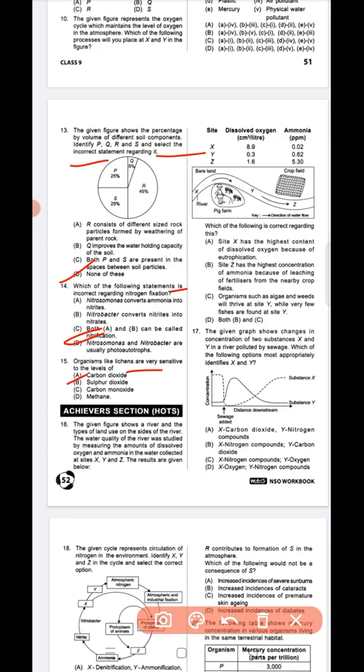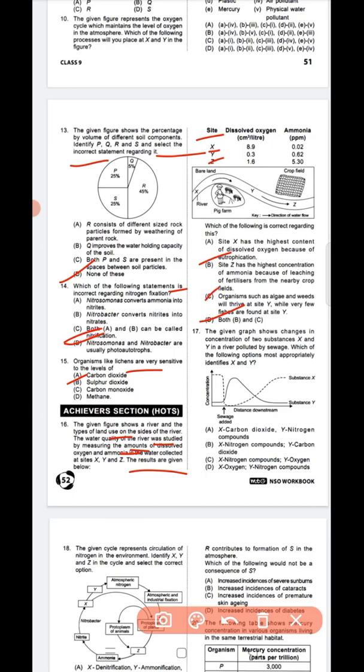Next, the given figure shows a river and the types of land used on the sides of the river. The water quality of the river was studied by measuring the amounts of dissolved oxygen and ammonia in the water collected at sites X, Y, Z. The results are given below. Okay. So question number 16, option D is the correct answer.